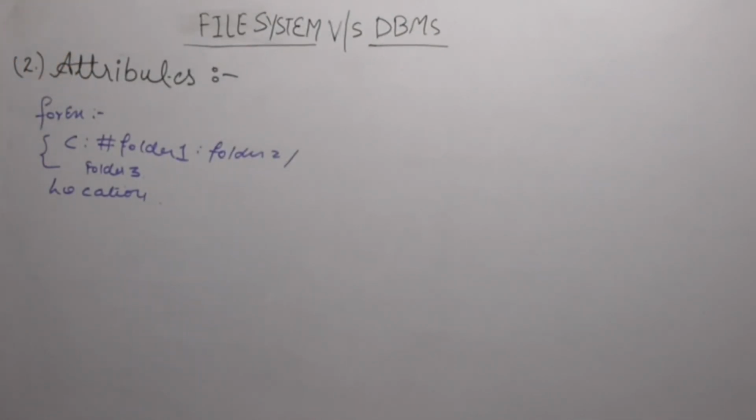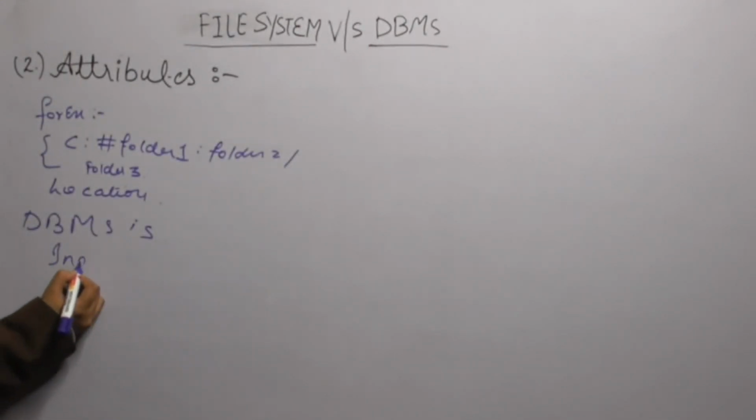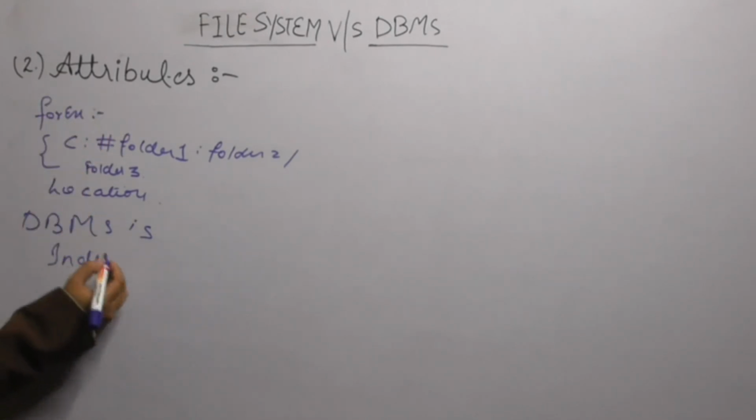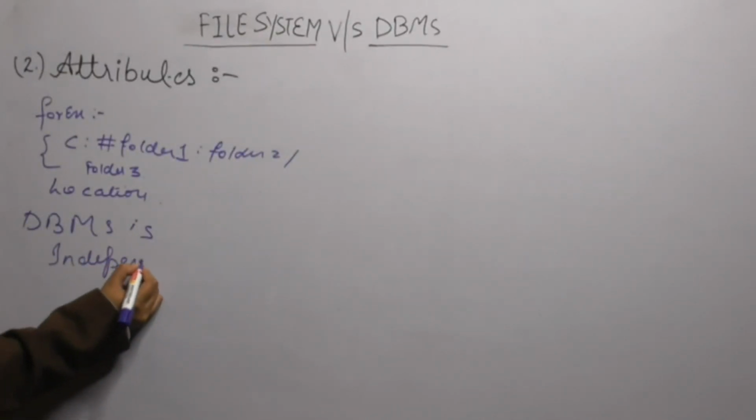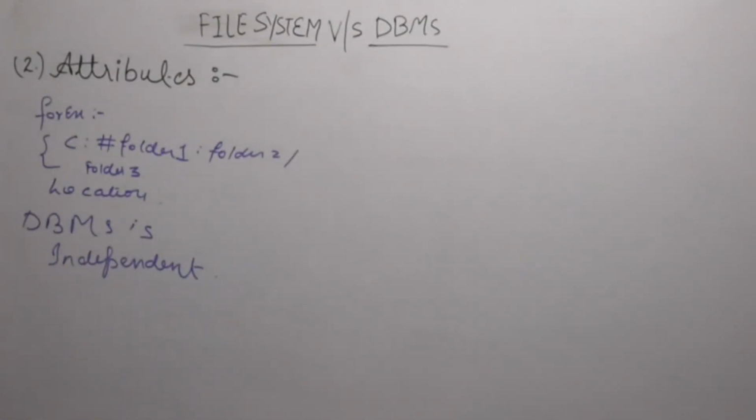But in DBMS there is no need of any attributes. DBMS is totally independent. The user will write a single query in a system using any platform.